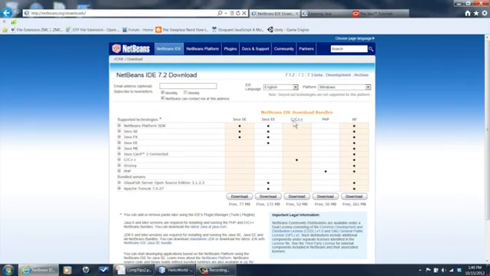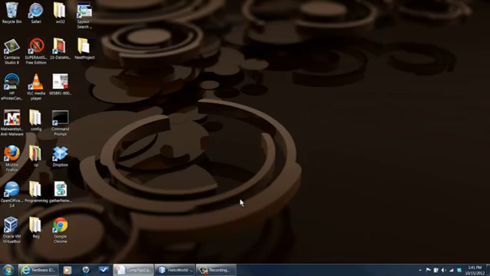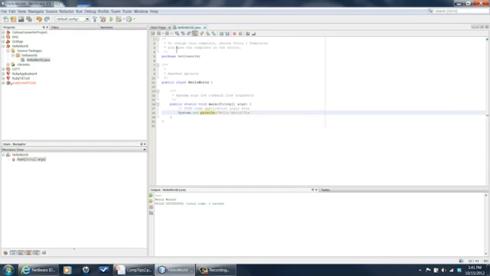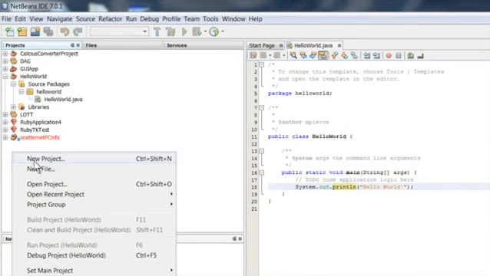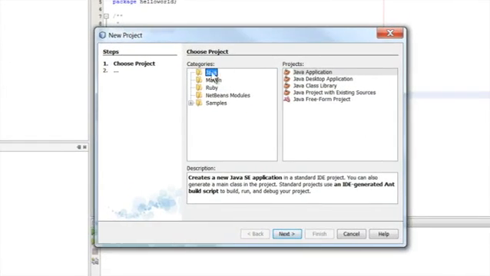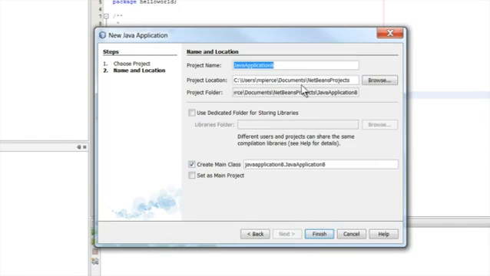Now, once you get it downloaded and installed, you're going to want to create a project. To do that, I'll show you here. I've already created one project. I'll just do it again. I'm going to right-click in here, say New Project. I'll start with the Java project, Java application. Hit Next, give it a name. I'll call it Hello2 because I've already got Hello World.